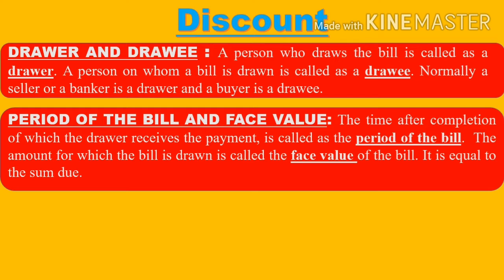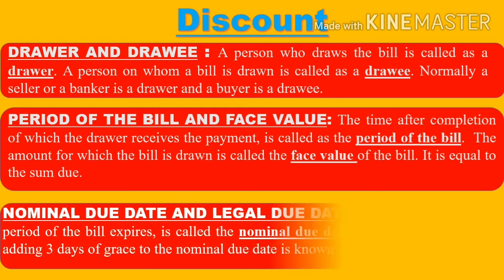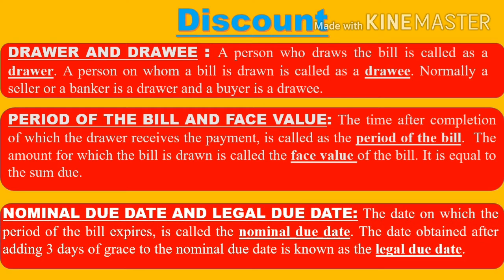Now, if you are buying something on the credit, then naturally the shopkeeper adds the interest in the present worth of the goods. So that amount for which the bill is drawn is called as the face value of the bill, and it is also equal to sum due. Now, after the completion of the period of the bill, the drawee has to pay the amount to the shopkeeper.